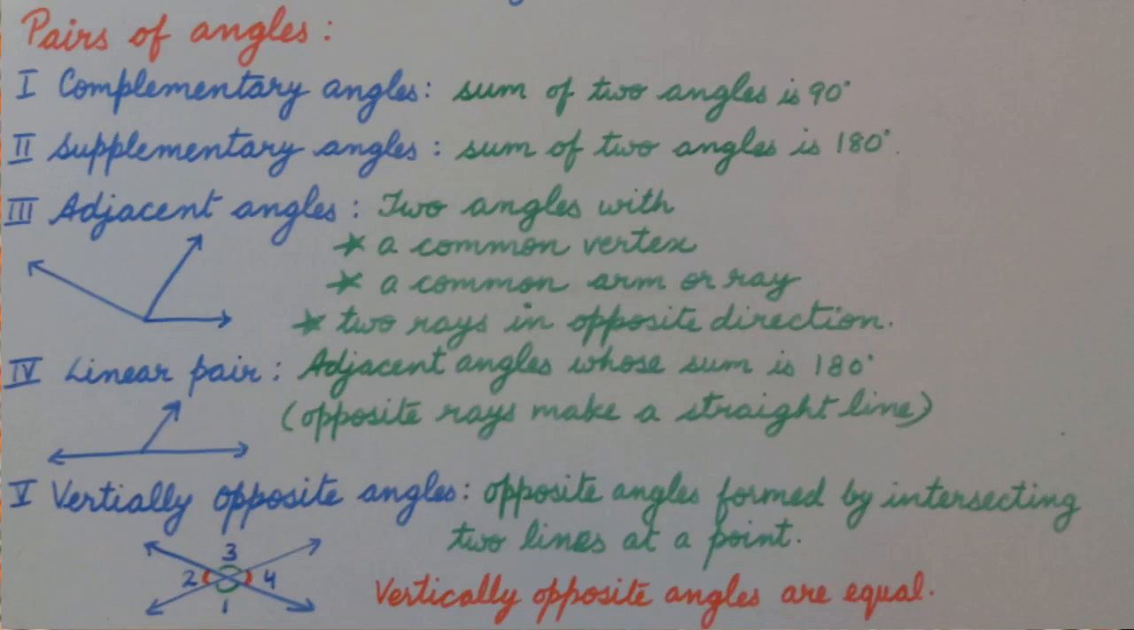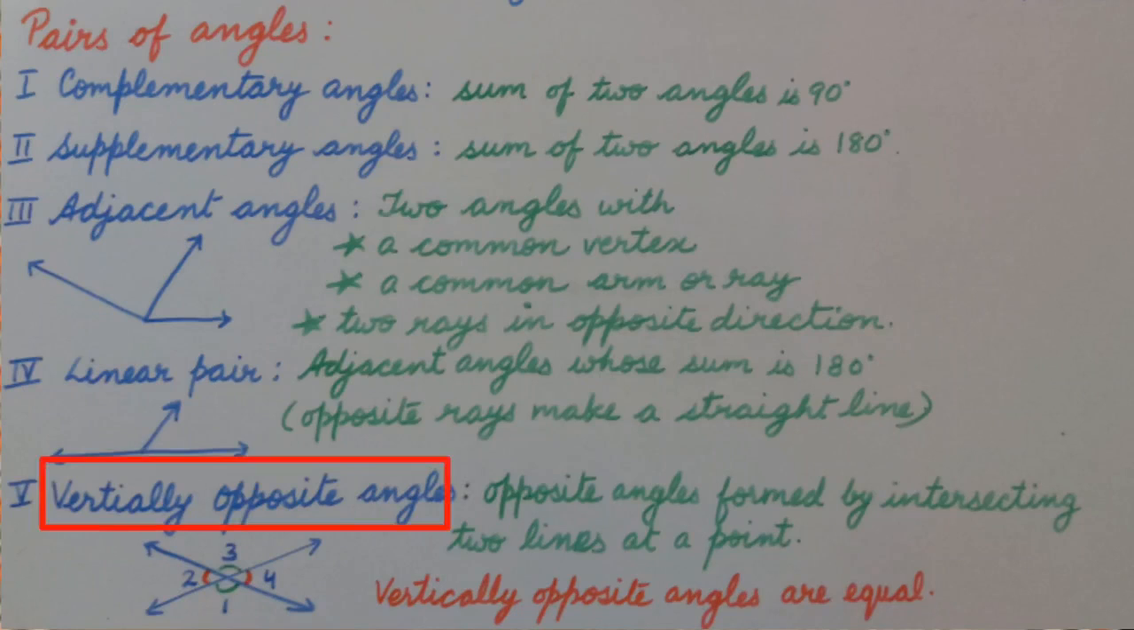It means for linear pairs we should have two conditions. One, the pair should be adjacent, and second, the sum should be 180 degrees. But for supplementary angles, the pair can be adjacent or non-adjacent angles.